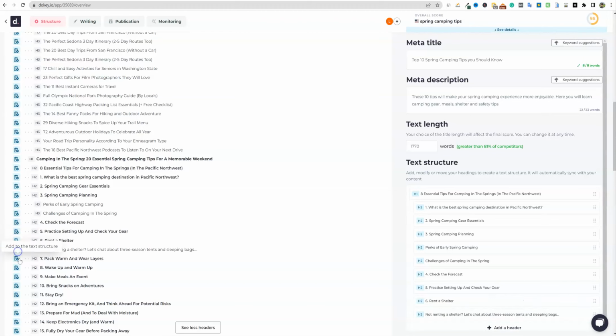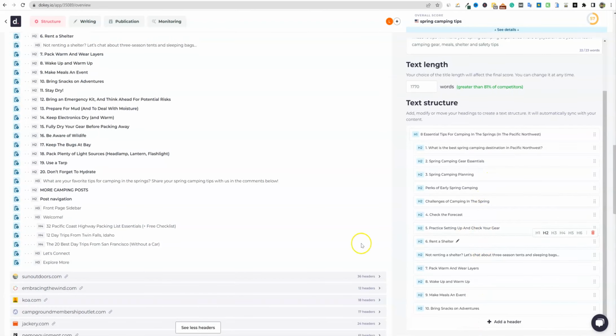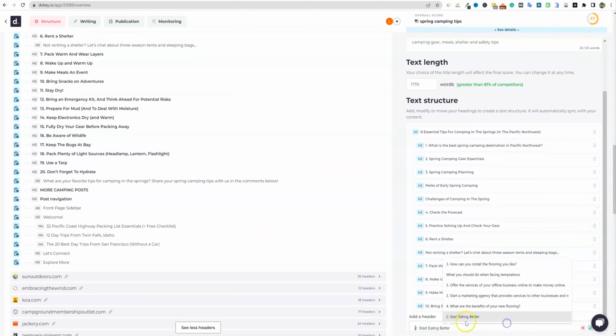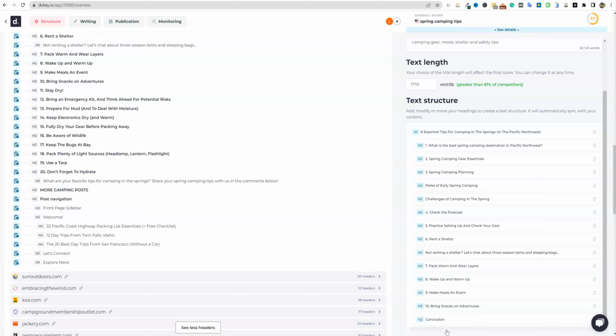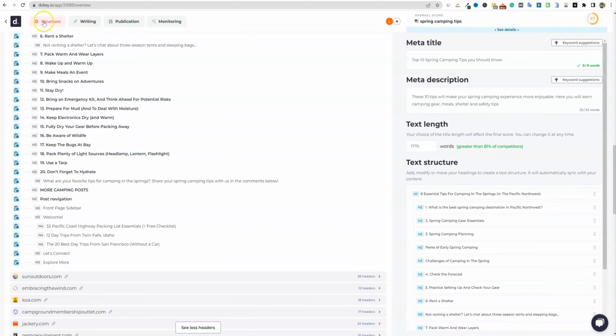So I think it's really easy to build your outline, and you can go into any of these sites as you want, right? And we have our outline over here. Then you can add a header right here and just say conclusion, enter, and then we've got an outline right here. One important thing to know is that I haven't found an easy way to copy the outline from Dokey after we move over to the writing section.